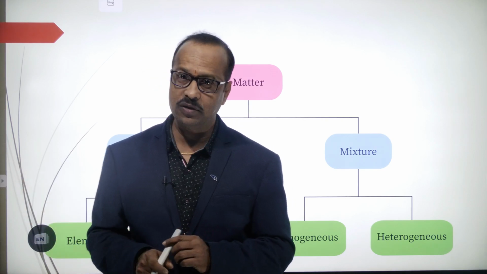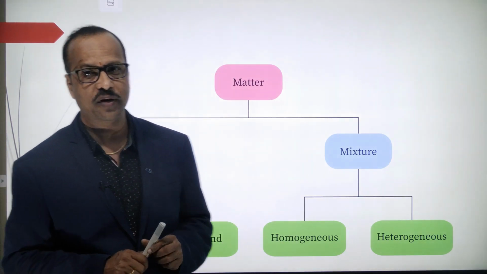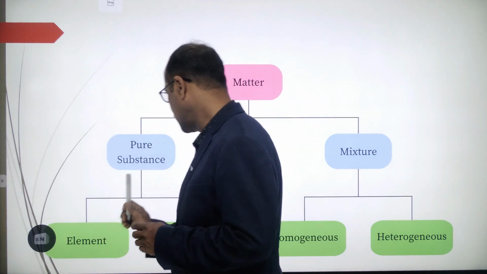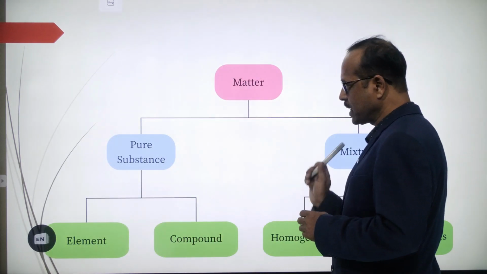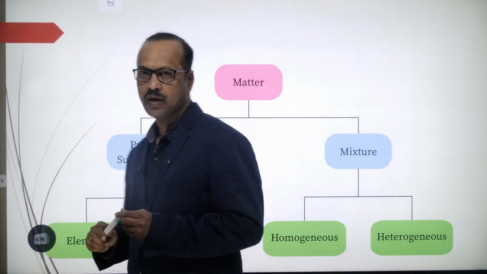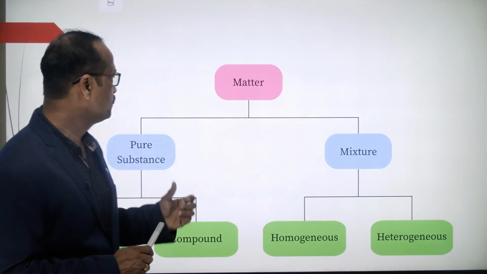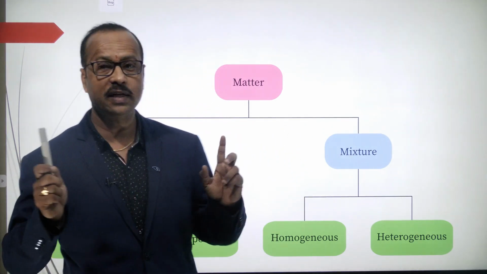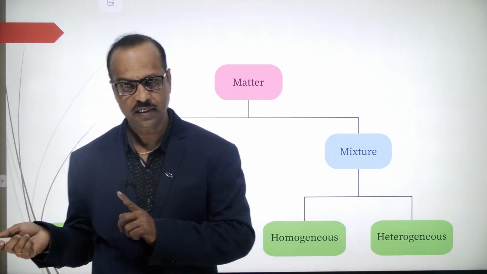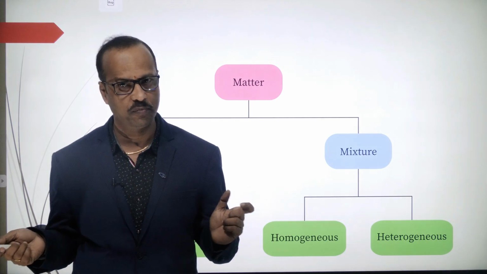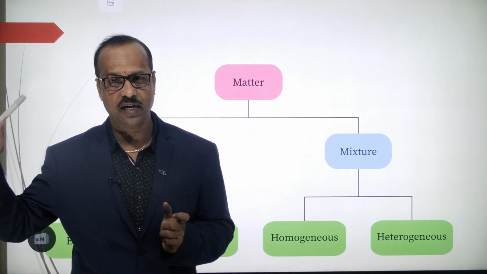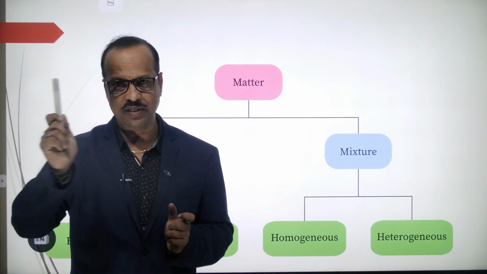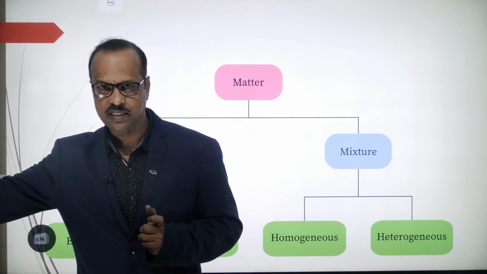Matter is classified based on the physical states and the chemical composition. In the physical states, they are classified into solids, liquids and gases. So that's about the physical state, right?